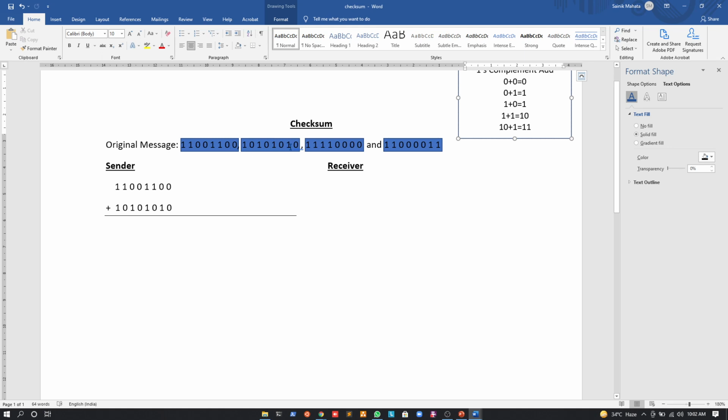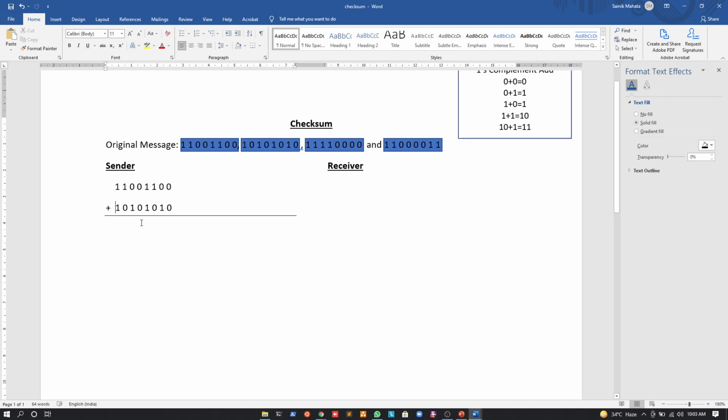Okay, so again you can see that we have 24-bit data in this case, and we have broken it down into 4 frames of 8 bits each, right? Now, at the sender side, we will add the frames one by one. Initially, we will add the first frame and the second frame.